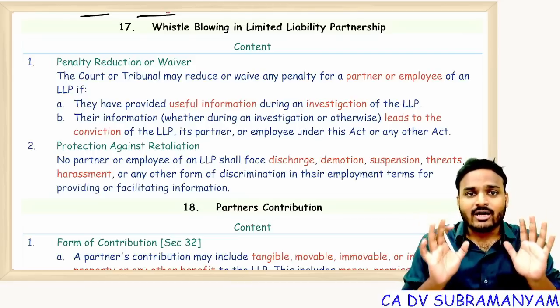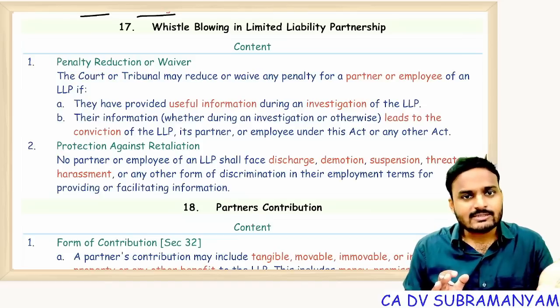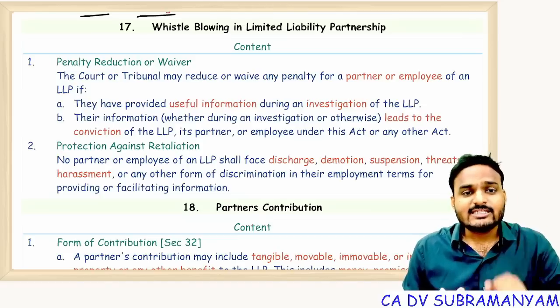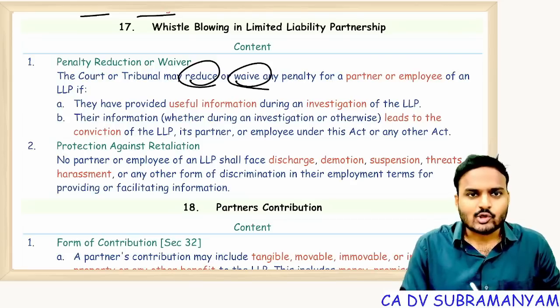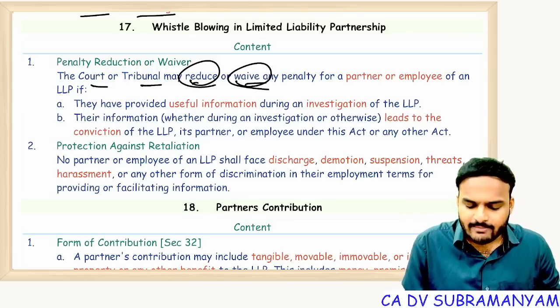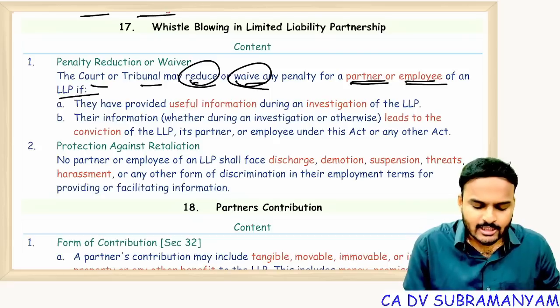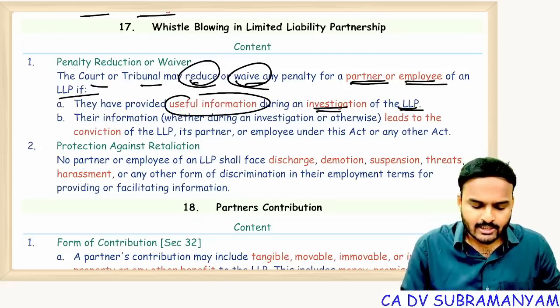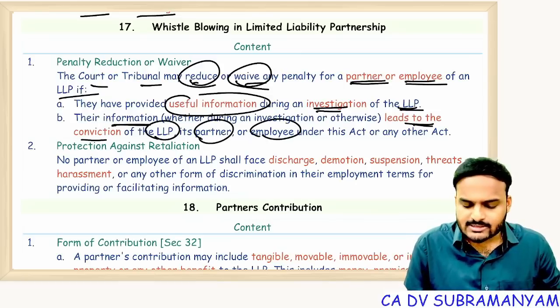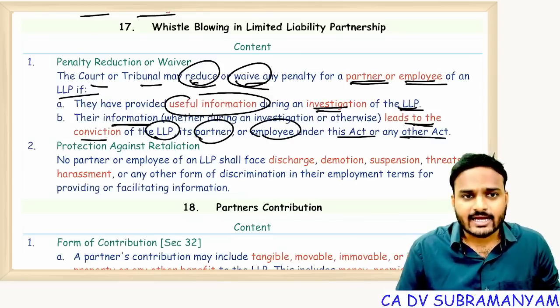And what is the advantage to the whistleblower? Even though he is a person involved in the fraud, his punishment may be completely waived off or reduced. So the court or tribunal may reduce or waive any penalty for a partner or employee of an LLP if he provides useful information during investigation of the LLP, and their information leads to conviction of the LLP, or conviction of partners or employees under this Act or any other Act.